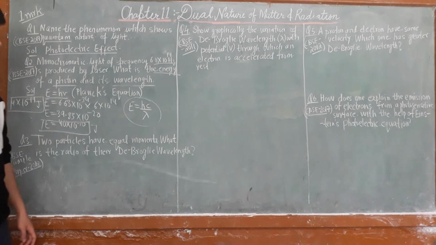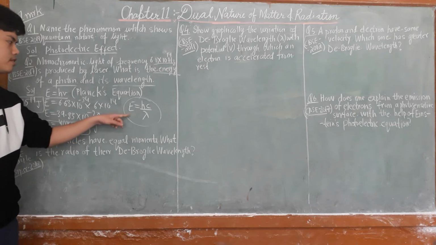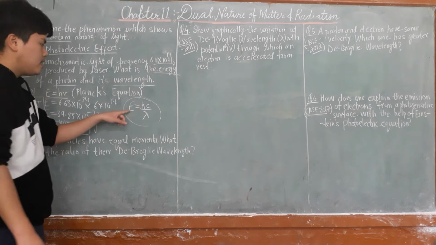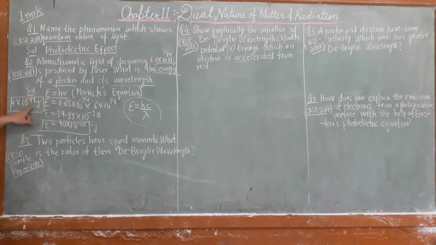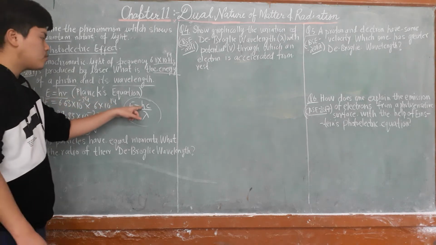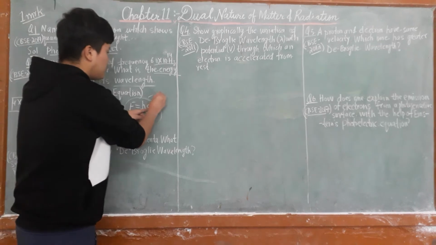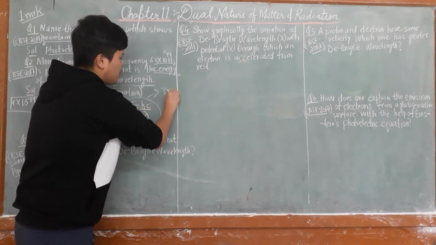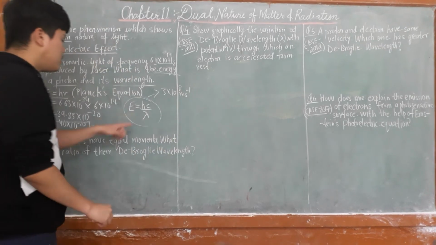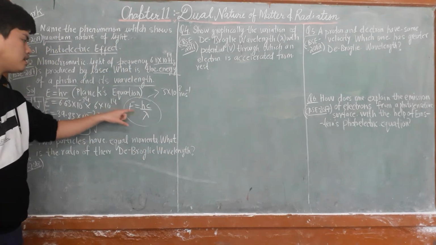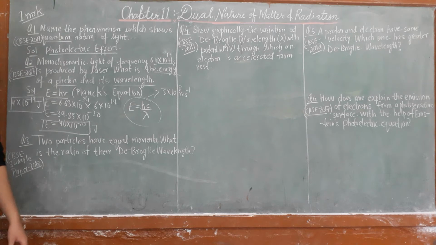Don't forget to write your answer in the comment box. Here the energy is 4 into 10 to the power minus 19 joules and the speed of light is 3 into 10 to the power 8 meter per second. You can find lambda easily.